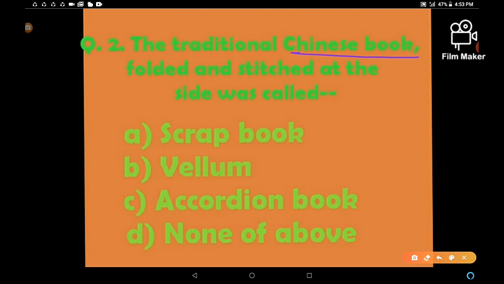So those books were known as A. Scrapbook, B. Volume, C. Accordion book, and D. None of the above. Yes, the answer is option C, accordion book, right? So these kinds of books, folded and stitched at one side, were called accordion books. So this was the correct answer of question number 2.